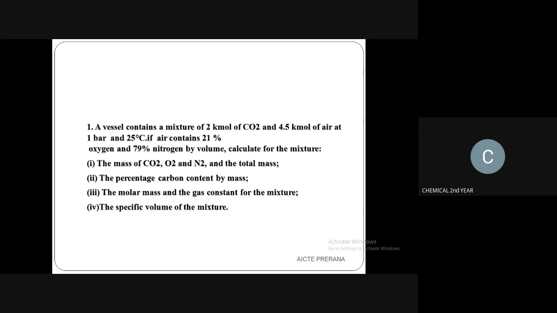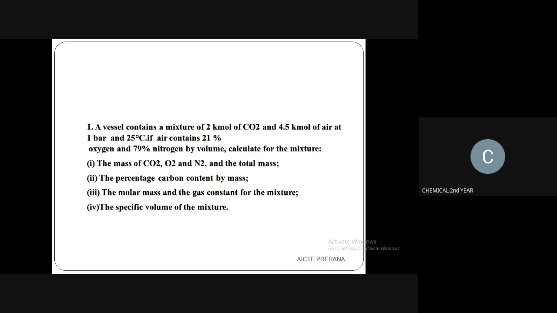Transport phenomena is based on mass transfer and heat transfer, and also fluid mechanics. The main core paper for chemical engineering is transport phenomena, and this is the basis of mass transfer, heat transfer, and fluid mechanics.